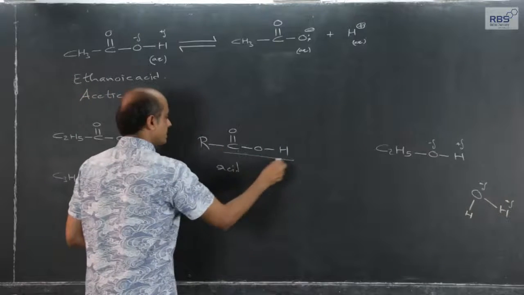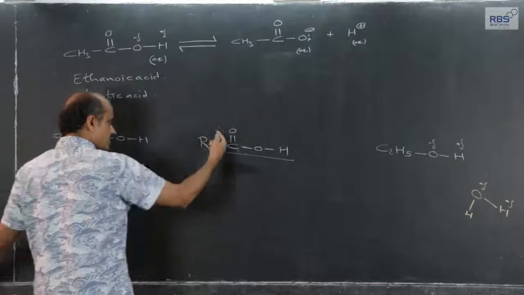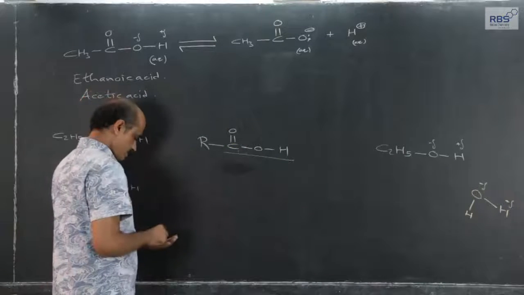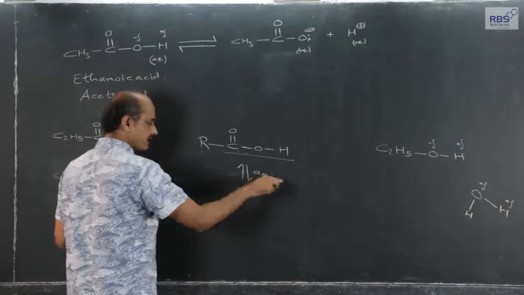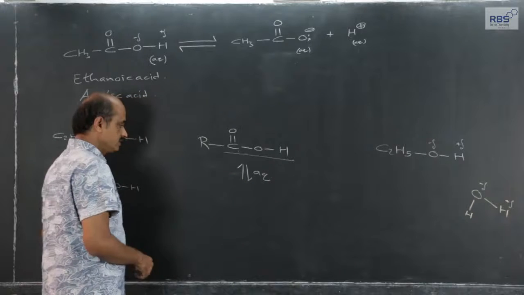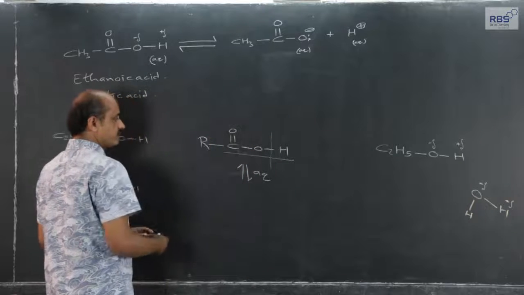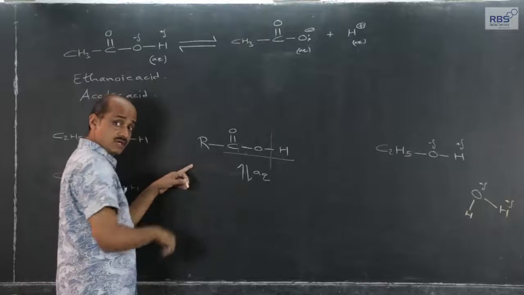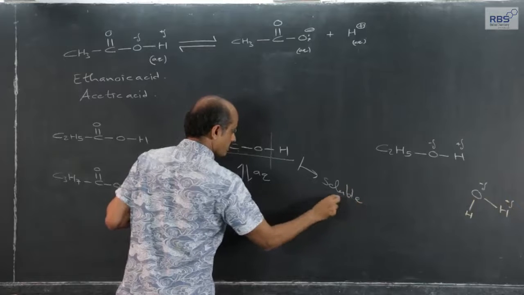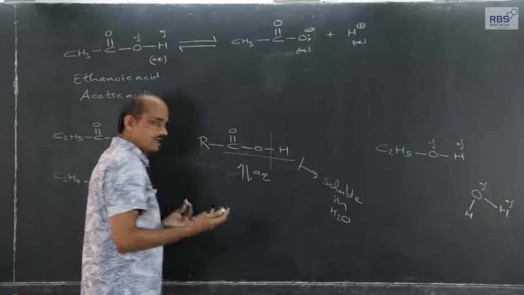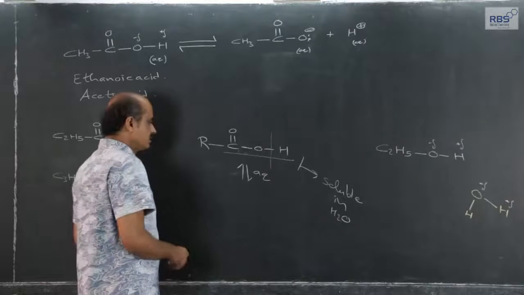Because carboxylic group containing substances, COOH group, when they are dissolved in water, in short let me write as aq, aqueous, a large amount of water, aqua, heterolytic breaking of the OH bond takes place. They are soluble in water. Carboxylic acids are soluble in water, like alcohols were soluble in water because of hydrogen bonding, same reason.